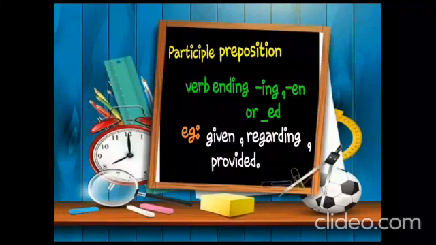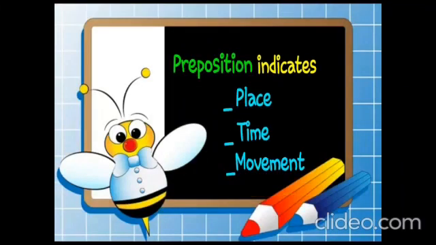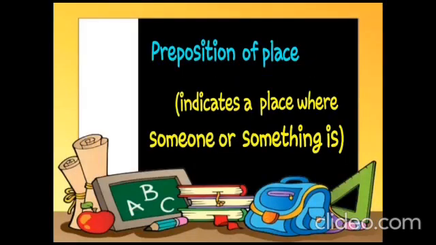Now let's see the relation expressed by preposition. Preposition indicates three important types. They are preposition of place, preposition of time, preposition of moment. These are the three important relationships expressed by preposition. First, let's see preposition of place.